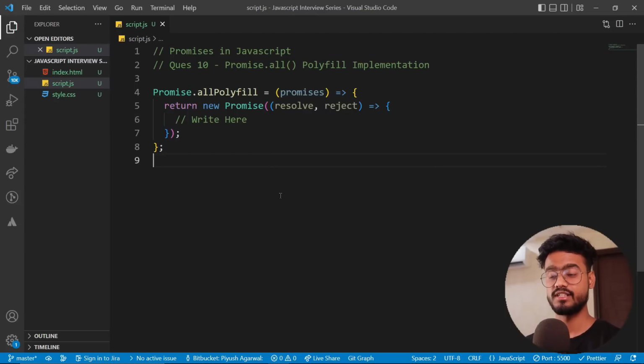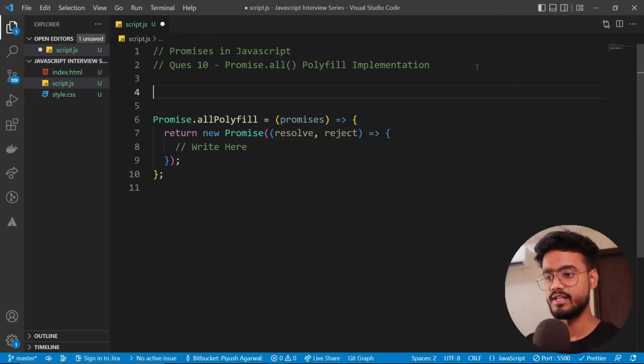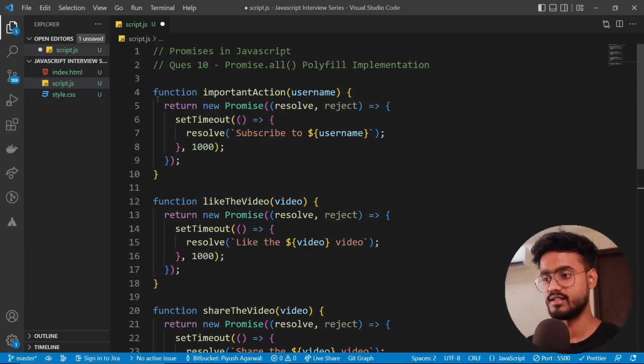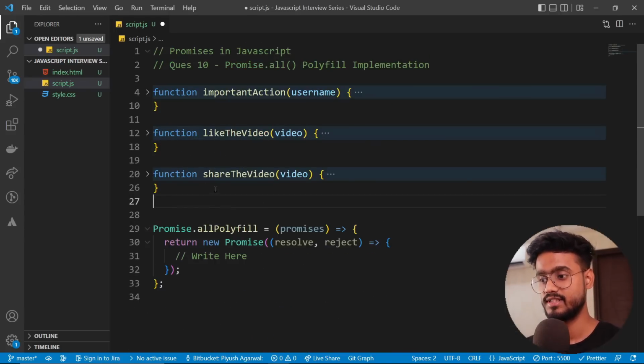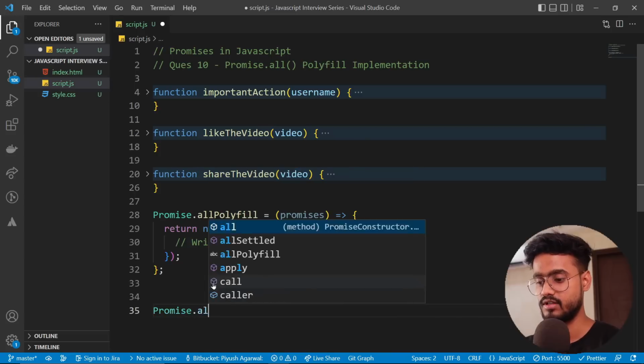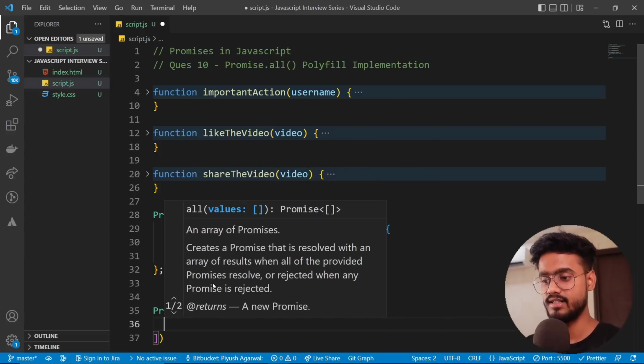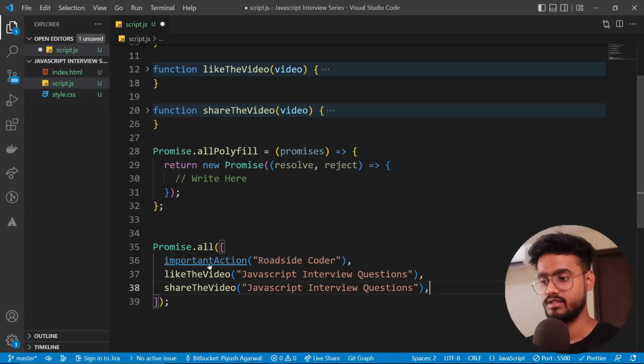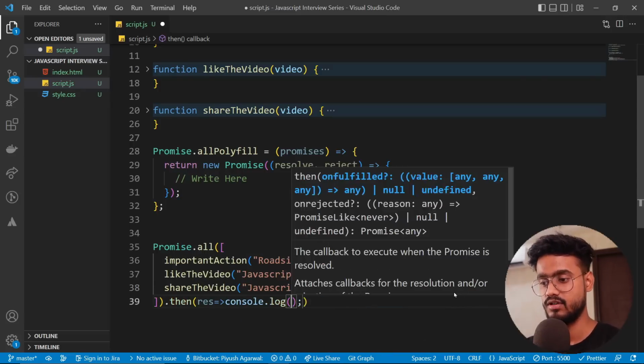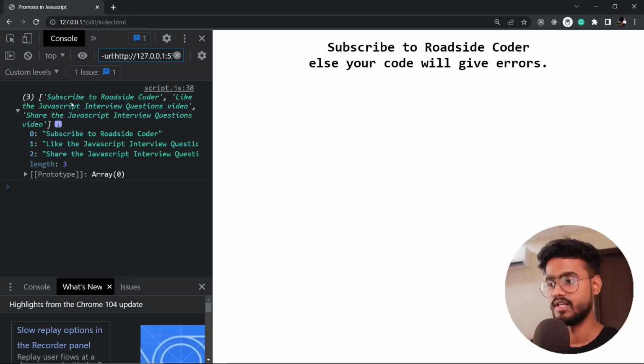Alright, so for our next question, the interviewer has asked us to create the polyfill for Promise.all. If you don't remember what Promise.all does, let me give you an example over here. Let's say we have those original promises over here, all of these 3 promises, and if we need to resolve this, what we needed to do is Promise.all, and we're gonna call this inside of this array over here, just like this, and I'm gonna say .then log result.